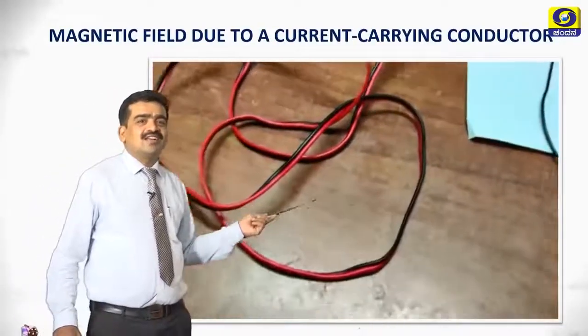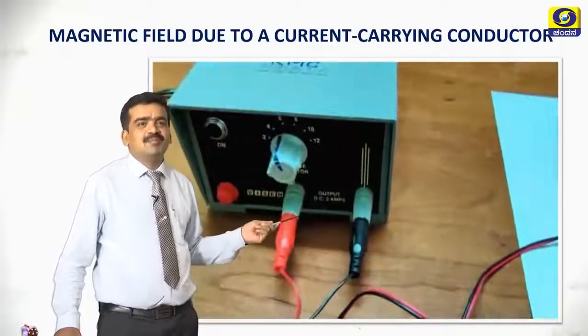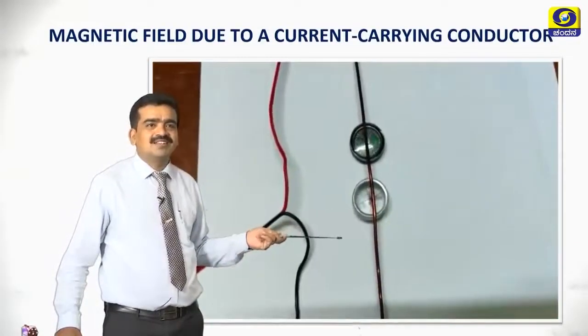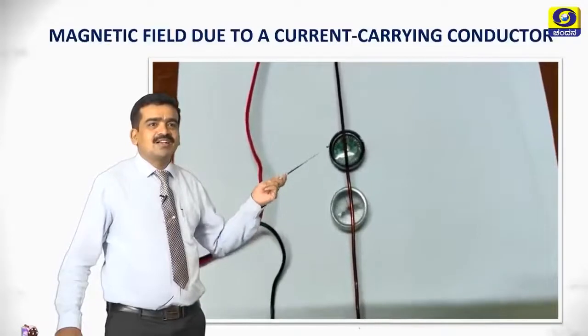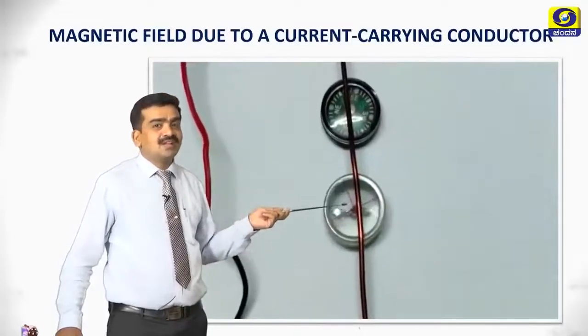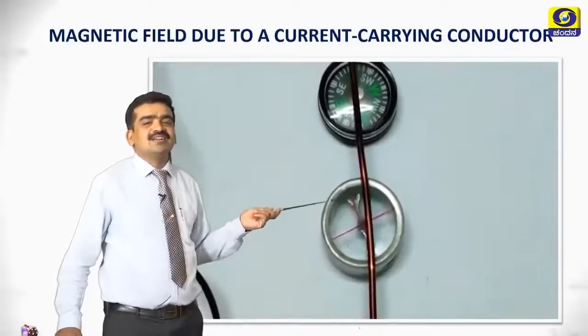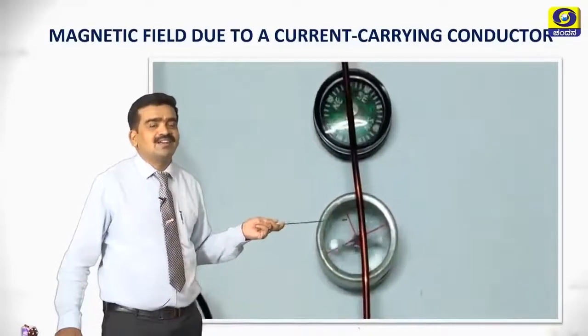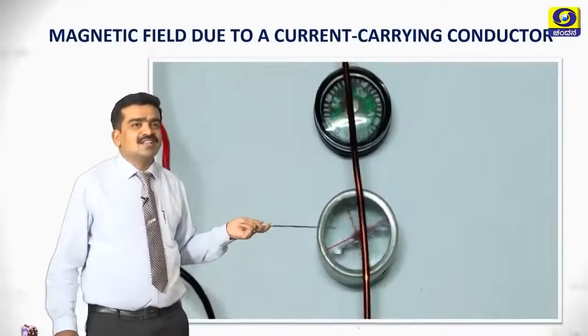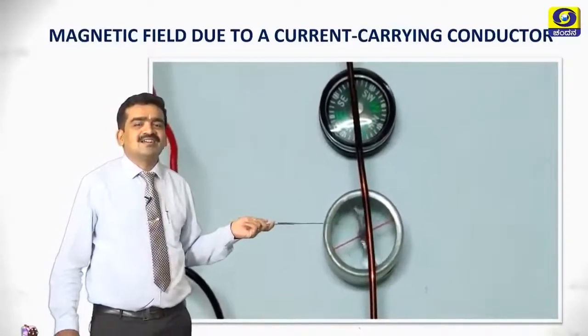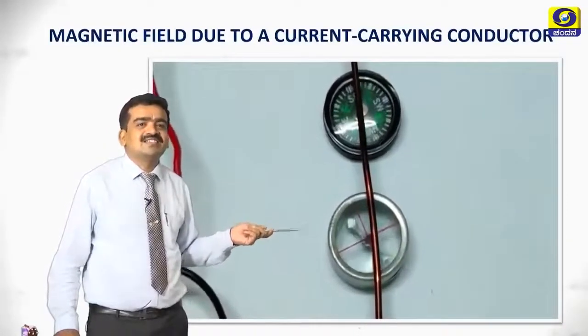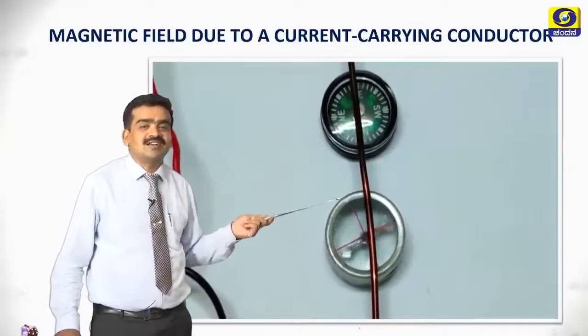I have connected a straight conductor to a battery with the help of wires. I have used two magnetic compasses here. The most important use of a magnetic compass is to identify the magnetic field. The deflection in the magnetic compass shows the existence of a magnetic field around a conductor.